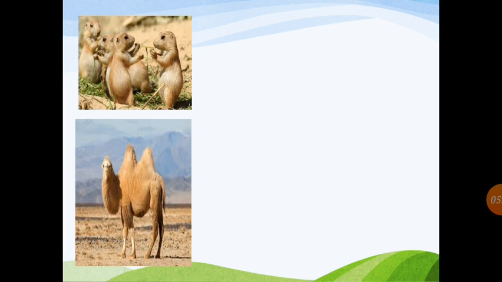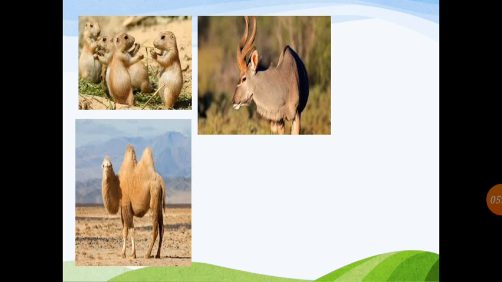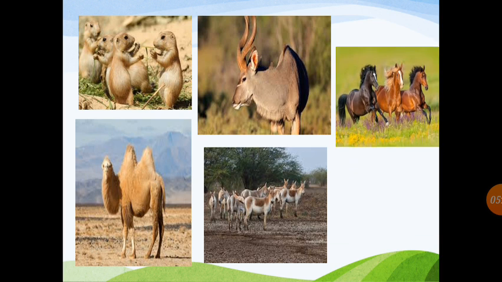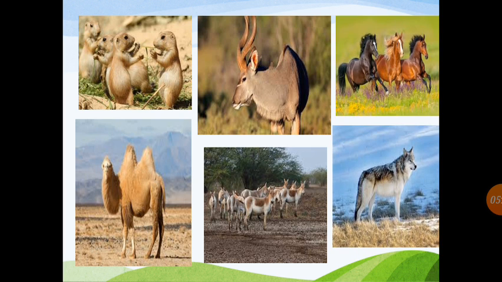The next animal we can find there is the Bactrian camel. Usually we have seen a camel with one hump, but in these grasslands we can see a camel with two humps. It is known as the Bactrian camel. The third one is the antelope. It is a species like a deer. Then wild asses, wild horses, and wolves. These are some of the animals found in this region.